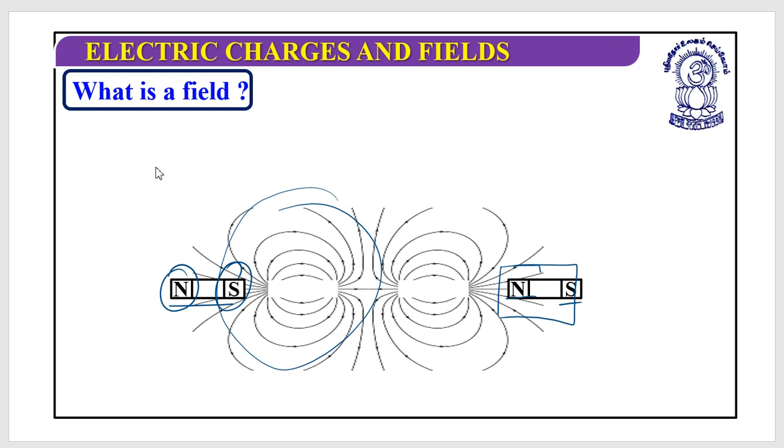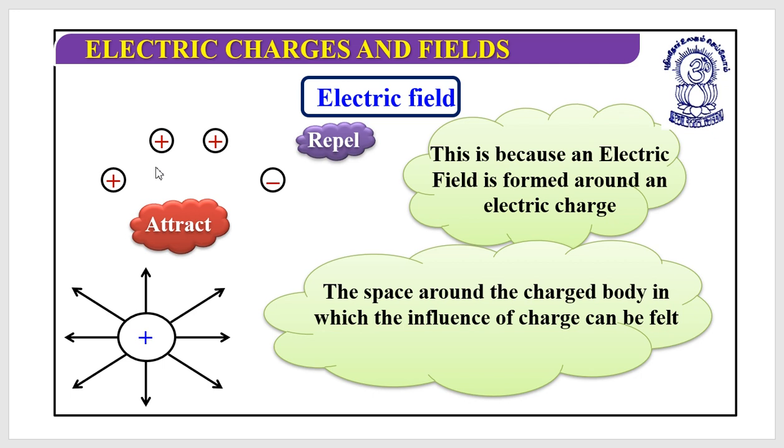It creates imaginary lines of attraction in an area around the magnet, and that area over which there is an influence of attraction by a bar magnet is known as the field of a bar magnet, which we call the magnetic field. Now here we are interested in discussing the electric field.